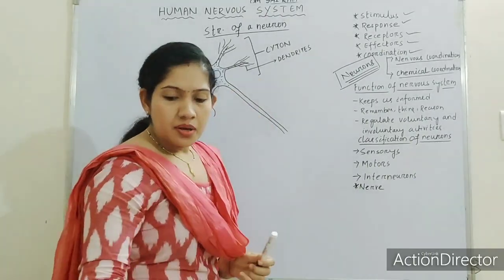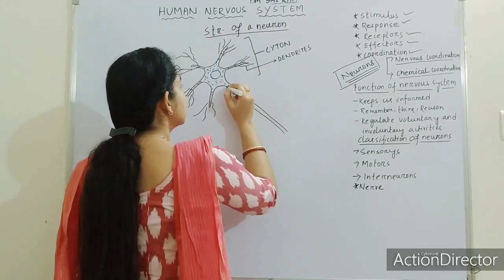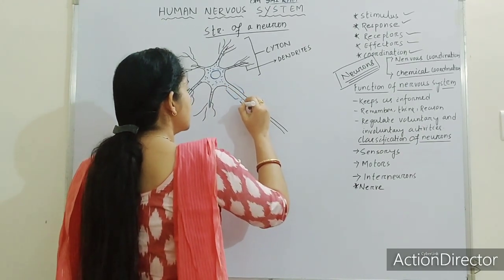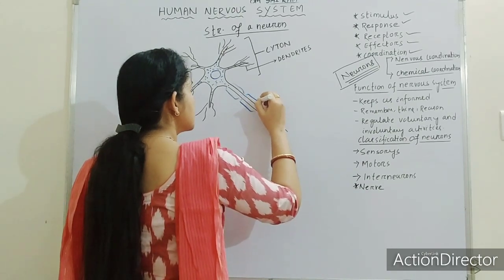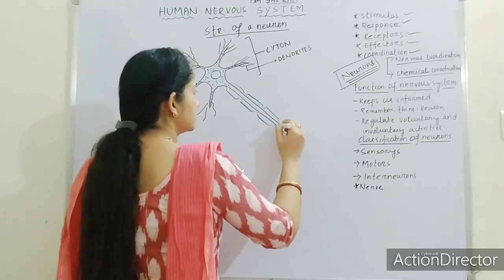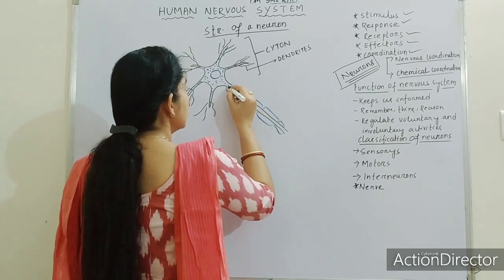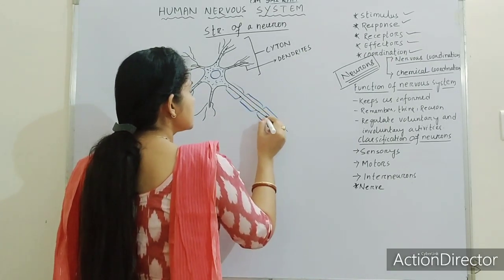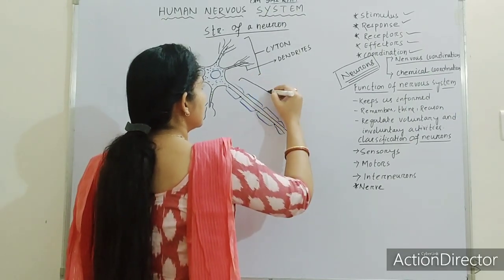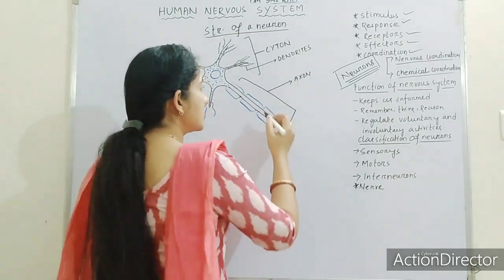The axon is covered by a sheath known as the myelin sheath. So this is the axon, and the axon is covered by a sheath.